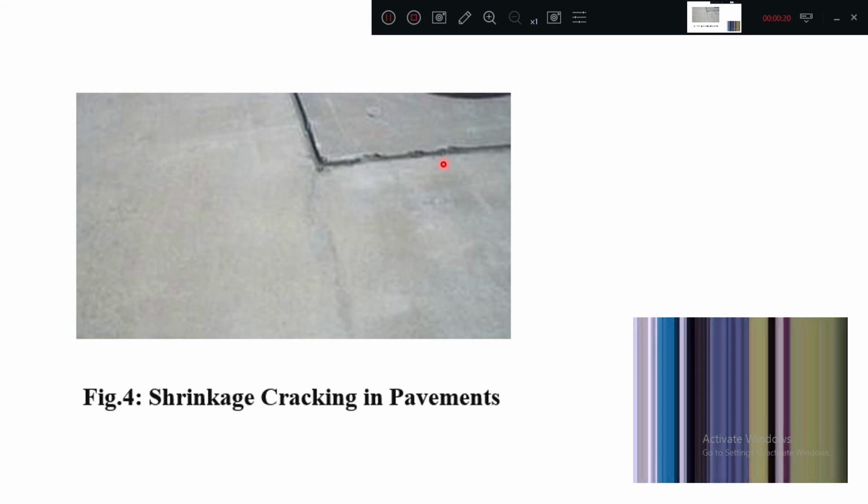Shrinkage is the property of fresh concrete. After placing the concrete in its position, due to evaporation of water, the concrete size or concrete volume will get reduced. This reduction in volume of concrete due to loss of water, due to loss of moisture, is called shrinkage. What is happening in shrinkage? The losing water will reduce the volume.